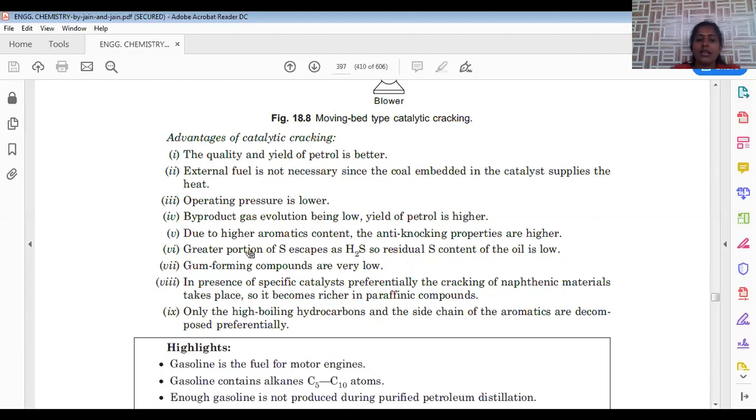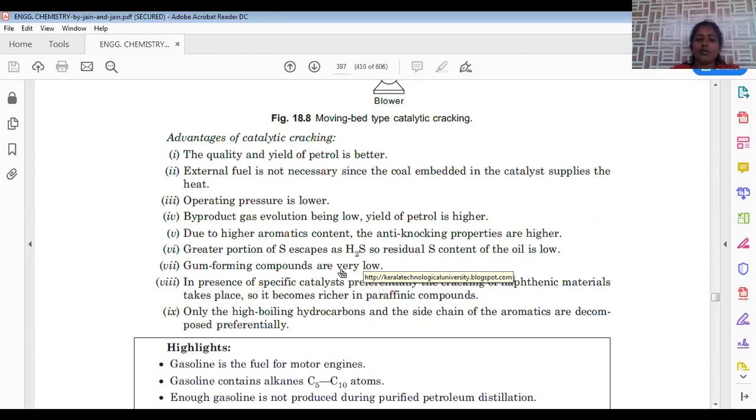The quality of petrol will be more by this catalytic cracking. A greater portion of sulfur escapes as H2S. So in this, finally, we are removing all the dissolved gases present in the gasoline part. Sulfur is the major impurity present in the fuel. If it is combusted, it is converted into sulfur dioxide, which is a major cause of environmental pollution. By this catalytic cracking, it can be eliminated in the form of H2S, dihydrogen sulfide. So the residual sulfur content after the cracking method is extremely low. That's why we need not worry about this sulfur impurity in this catalytic cracking process.